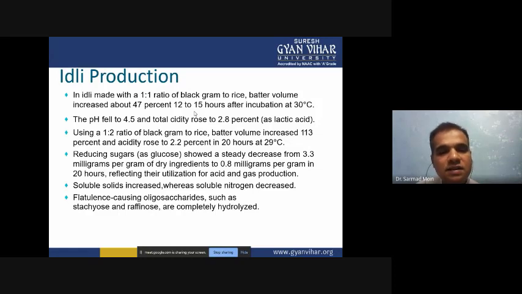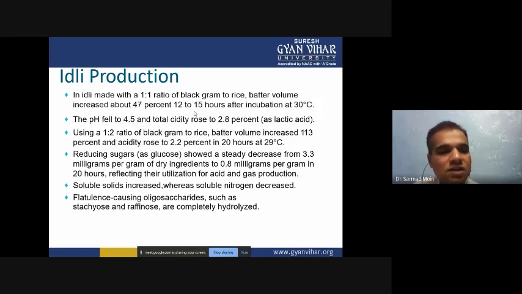So when we introduce the lactic acid bacteria, the carbohydrate will be converted into lactic acid. Flour has carbohydrate, and after the fermentation that carbohydrate will convert into lactic acid. So when the lactic acid concentration increases, the pH will fall.